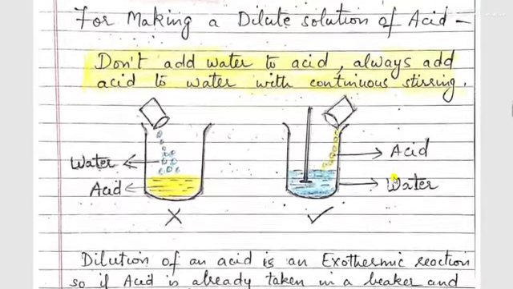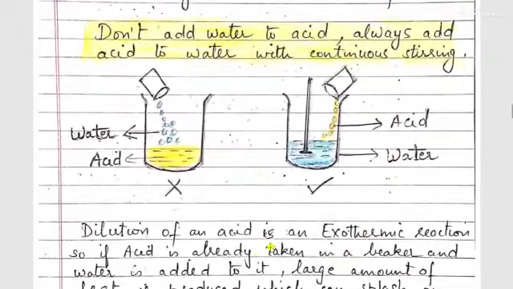Here in the diagram I have shown how to make a dilute acid. The first case, acid is taken in the vessel and water is added from top. This is the wrong method. In the second case, water is taken in the vessel and acid is added slowly from the side of the vessel with continuous stirring. So this method of making a dilute acid is the correct method.